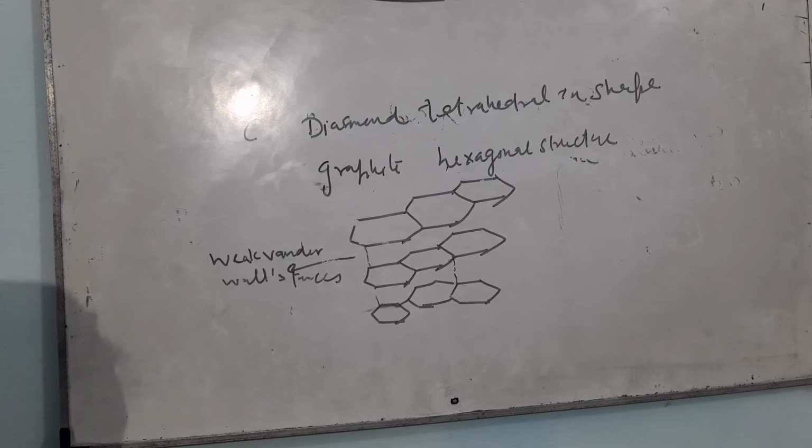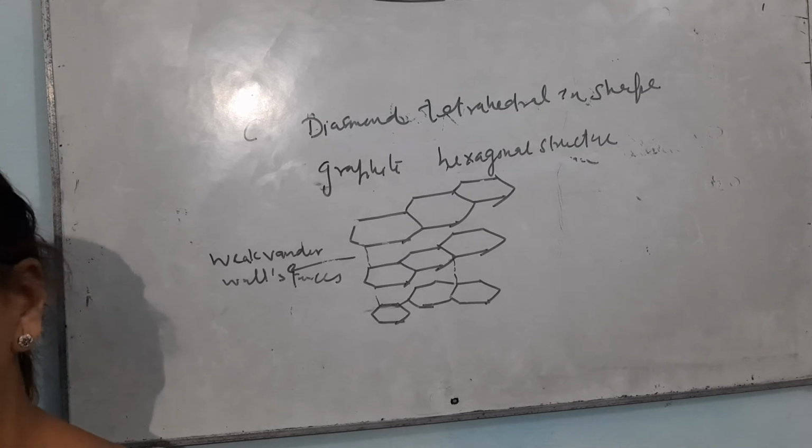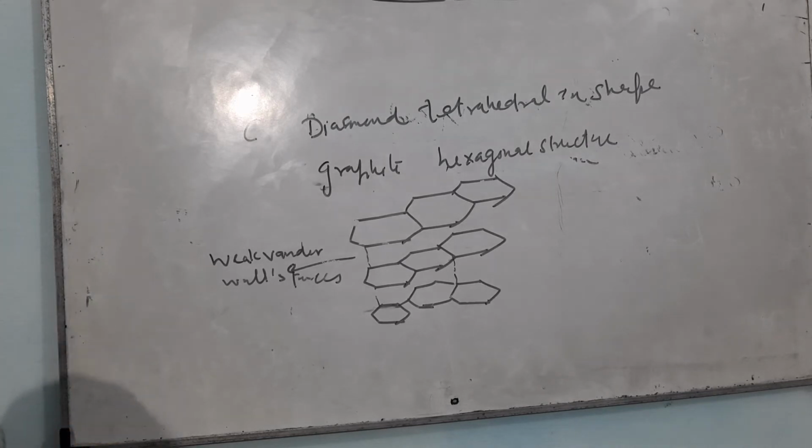Graphite is a conductor of electricity. Diamond is the hardest known substance, whereas graphite is not harder. It is a soft substance. Besides that, diamond is transparent, whereas graphite is grayish in color.